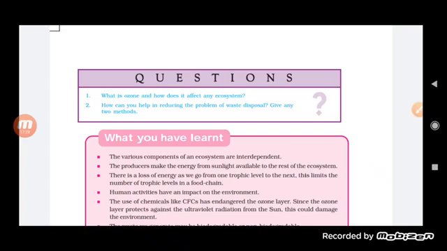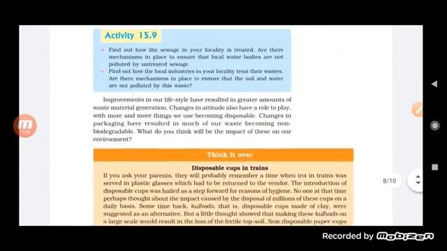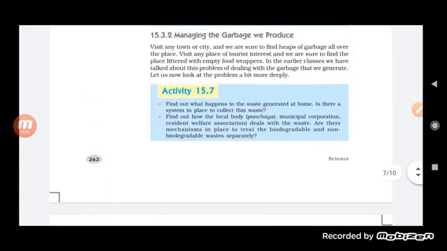How can you help in reducing the problem of waste disposal? There are different ways. People must be aware. They must know the difference between biodegradable and non-biodegradable waste, and by using the three Rs, reduce, reuse, recycle, we can deal with non-biodegradable waste, and by vermicomposting and composting, these are the things we can use for reducing biodegradable waste material. Okay, so this is the method by which we can reduce the amount of garbage in our place.